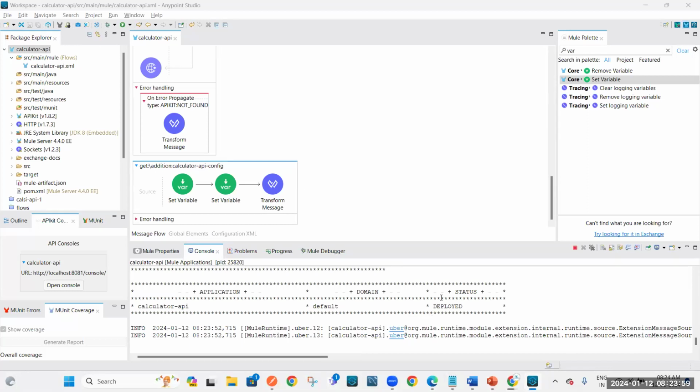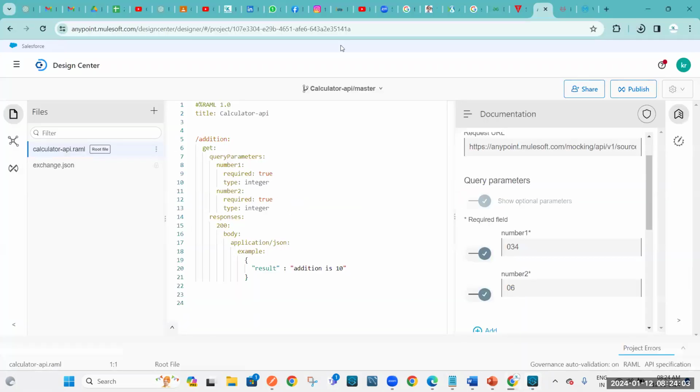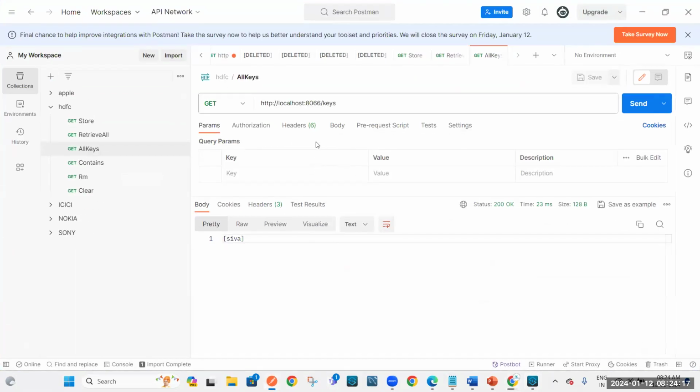So here in API lifecycle, we need to build an API. This is done. Building part is done. Now we need to test it. If you want to test our application, we have to use one tool that is called Postman. Okay, this is the tool. We just go here.